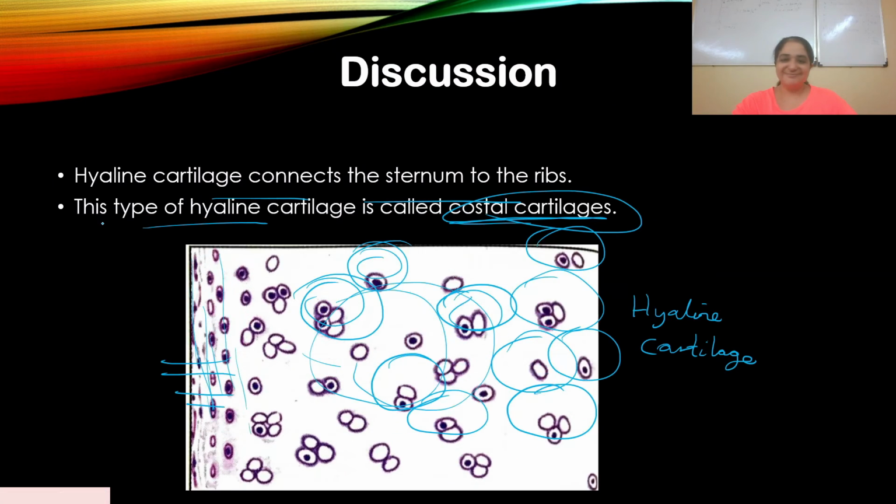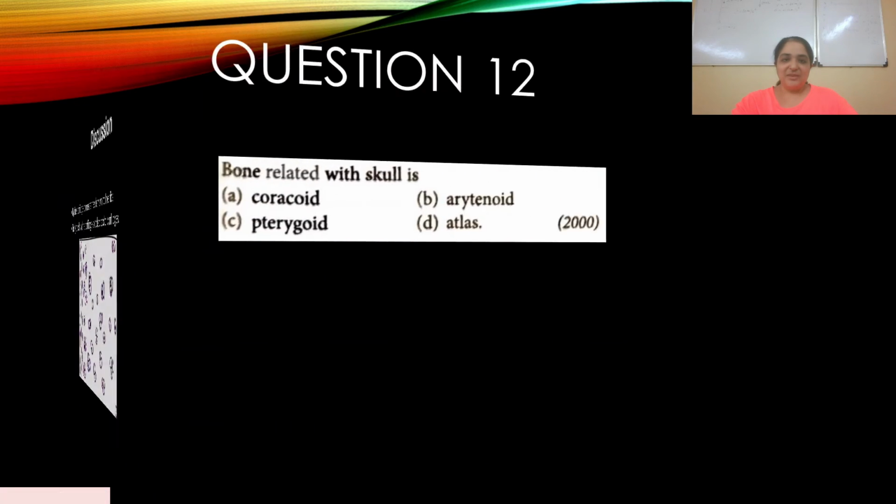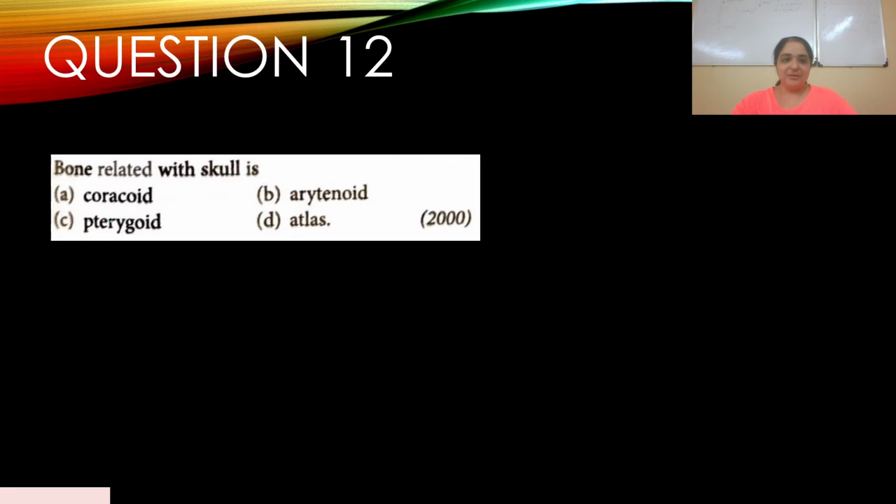Histology. Okay, so question number 12. Bone related with skull is, this appeared in 2000. A, Coracoid, B, Arytenoid, C, Pterygoid, and D, Atlas. Okay, so bone related with skull is C, Pterygoid. Okay, I don't think this is mentioned in NCERT, but learn it. There's no harm in learning.